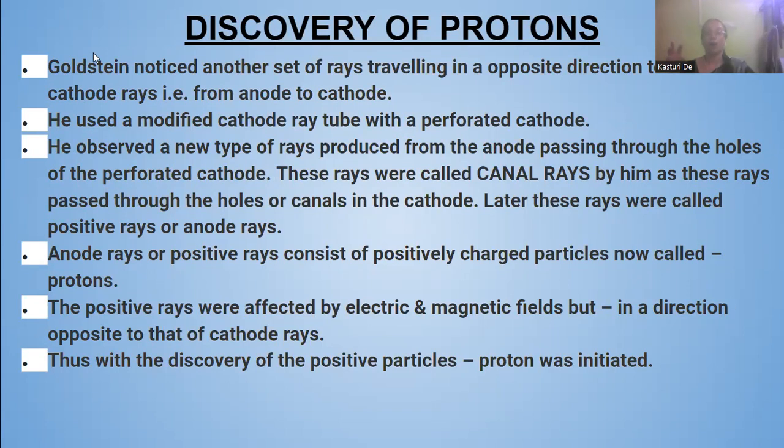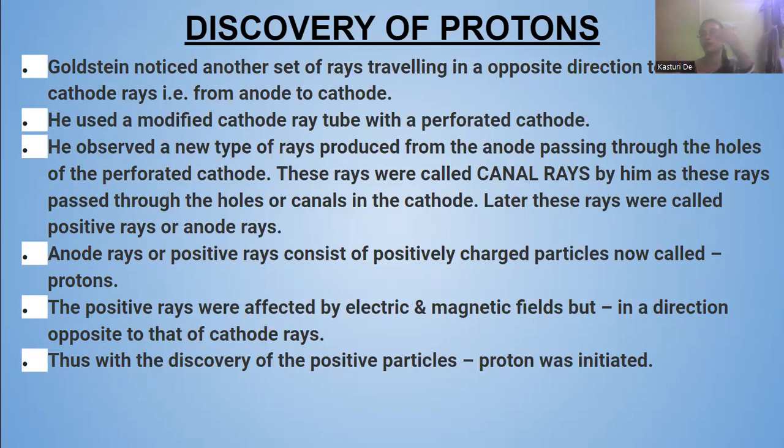Now, who discovered the protons? Goldstein was a scientist. He noticed another set of rays traveling in the opposite direction. From the cathode, rays were emitted which moved in one direction. And now another set of rays moved in the opposite direction.